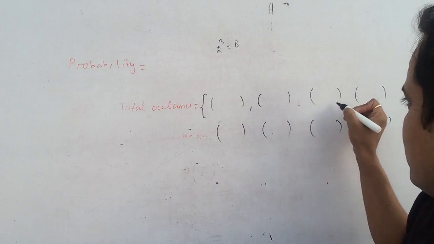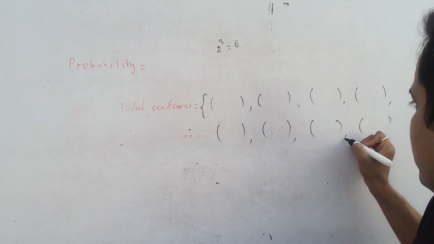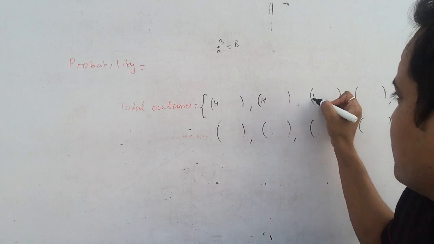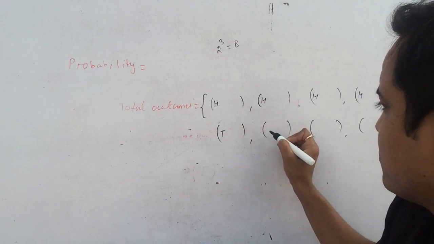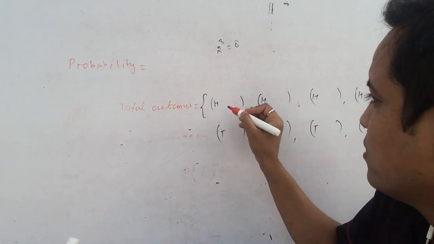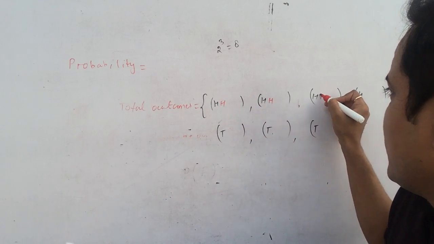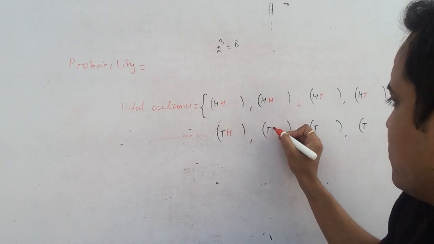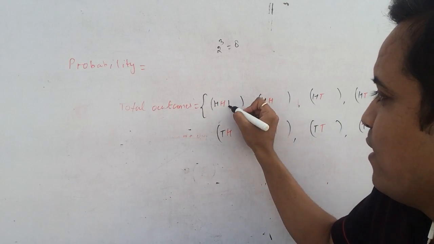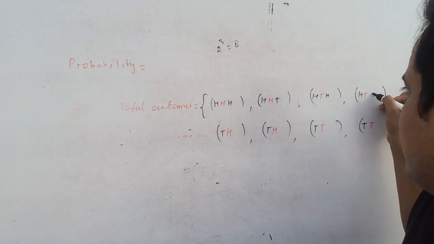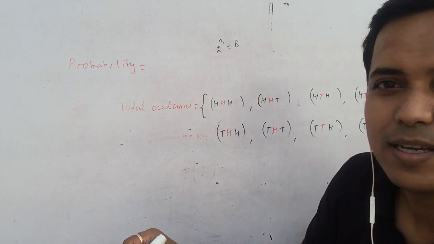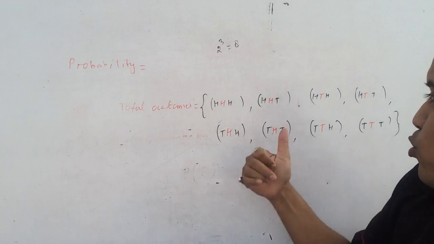You are going to write the favorable outcome here. So how would we find a favorable outcome? You have to write 4 heads and 4 tails, then 2 heads, 2 tails, 2 heads, 2 tails, 2 heads, 2 tails. Then you have to write head tail, head tail, head tail, head tail. Okay. These are the total outcomes.